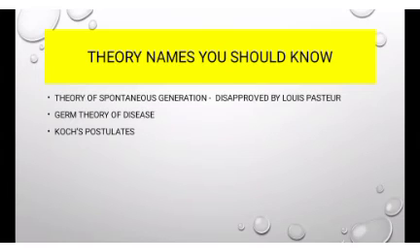Theory names you should know. There are some names you will encounter in the history of microbiology. These are the theory of spontaneous generation, which was disproved by Louis Pasteur. It means that Louis Pasteur said it is a wrong theory: the theory of spontaneous generation is wrong. The next theory you must know about is the germ theory of disease, and the third theory, which is very important, is Koch's postulates. So you must know about these theories. These are some of the important topics.